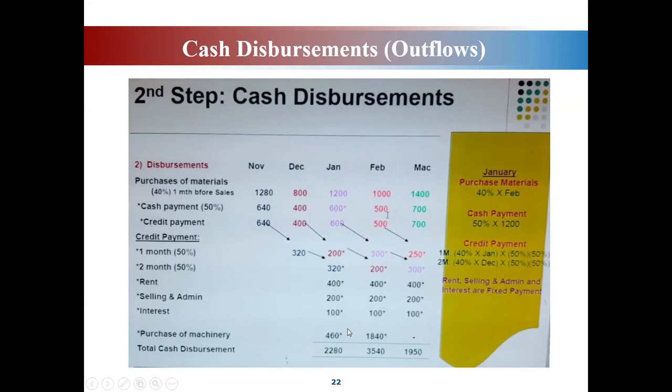So that's why you tengok kat sini, you punya cash disbursement kat sini kan, you ada figure 460. So 460 paid in January. So balance lagi 1,840 ni, balance payment for the machine ni you will pay in February. Ada tak much? Tak ada. Okay, so all these items yang you dapat ni, you total up again, you akan dapat total cash disbursement for January, February and March. Boleh?